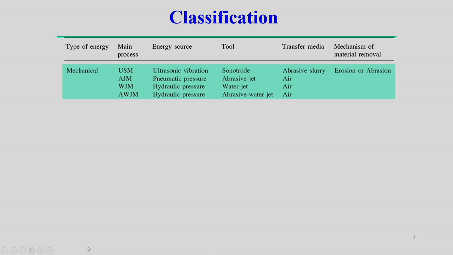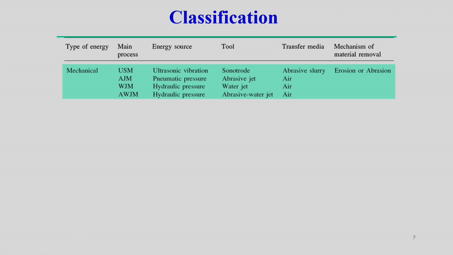In ultrasonic machining, the energy source is ultrasonic vibration. The tool is the sonotrode, and between the tool and the workpiece there is a passage of abrasive slurry. Those abrasive particles basically erode or create abrasion on the workpiece as well as the tool material. So, here the transfer medium is the abrasive slurry, because that is in contact with the workpiece and the tool material, and the mechanism of material removal we can say is erosion or abrasion.